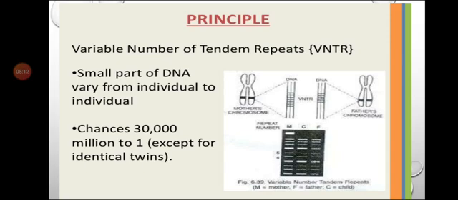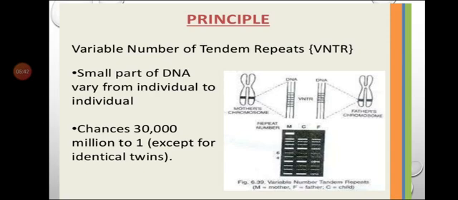Among 30,000 million, only one will be the exceptional case, except for identical twins. The length of the regions having VNTR is different in each individual and hence it is the key factor in DNA profiling.